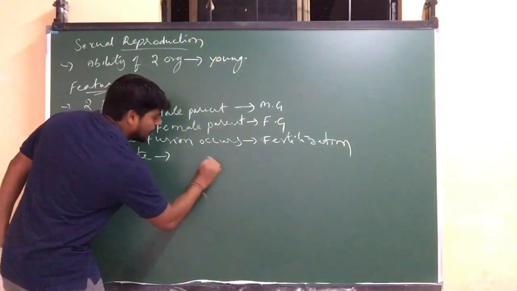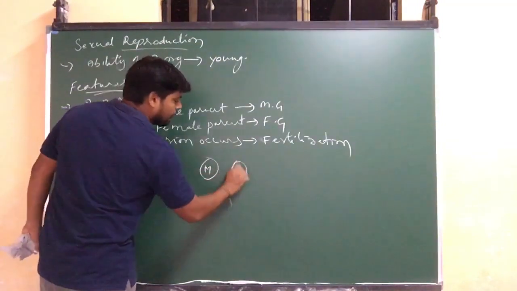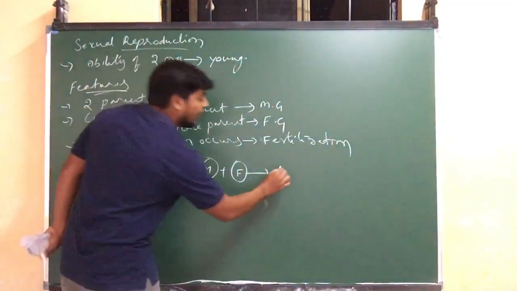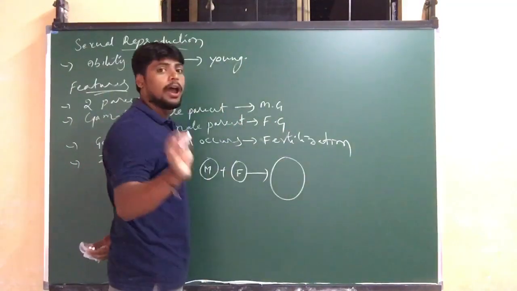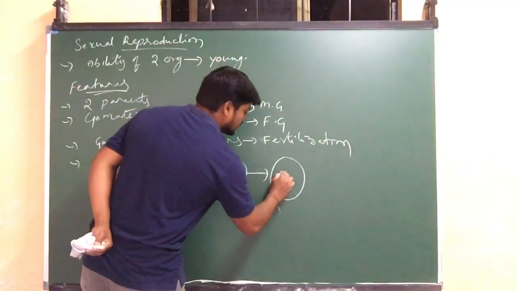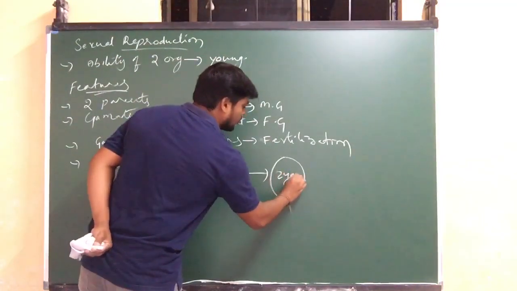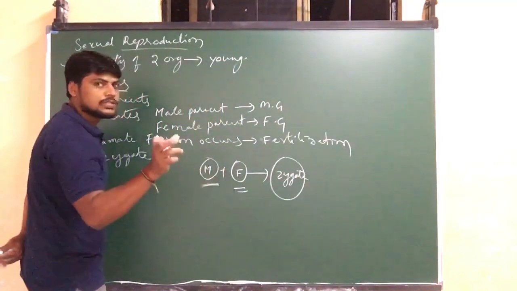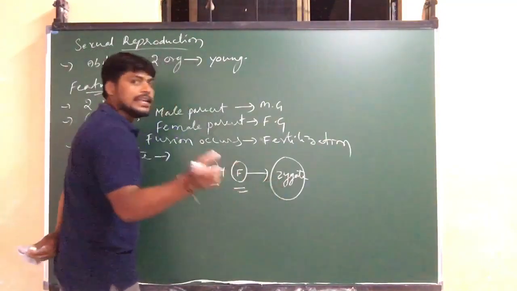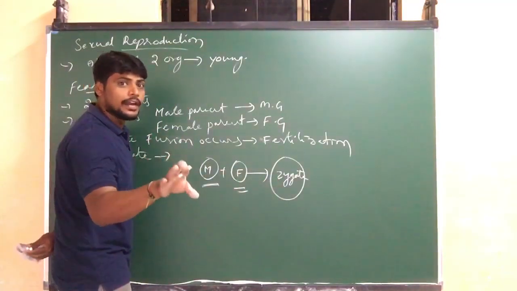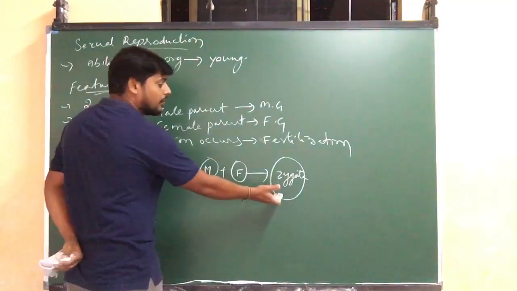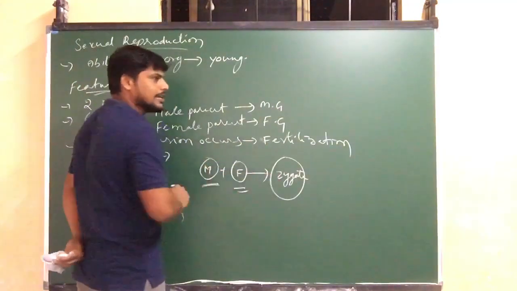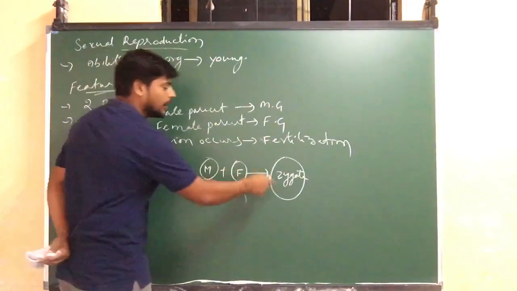This is the male gamete, this is the female gamete. They fuse together and form a single diploid cell. Why is it called diploid? It is formed from two different gametes or cells. That is nothing but the zygote.